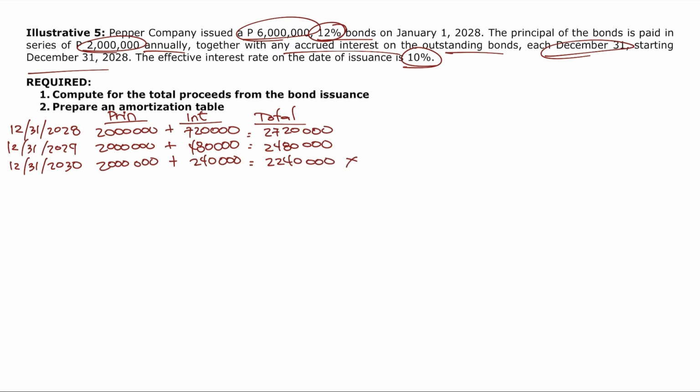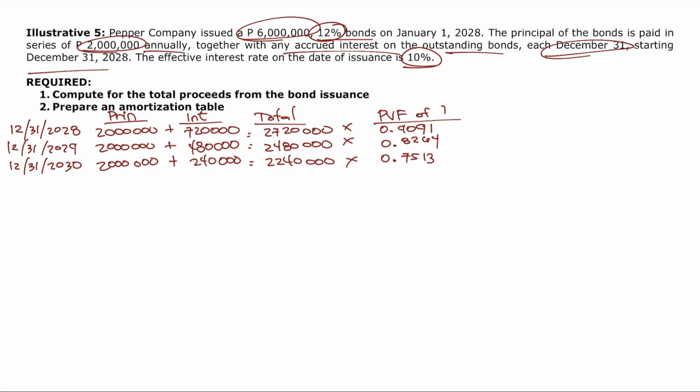Okay? Now, compute natin yung present value factor of 1. So, present value factor of 1 for 1 period, para sa 2028. So, 1.1 divided by equals, then isang M plus, makukuha mo yung for 1, that's 0.9091. Next, isa pang equals, makukuha yung 2 periods, that's 0.8264. Isa pang M plus or equals, makukuha yung 3 periods, that is 0.7513.